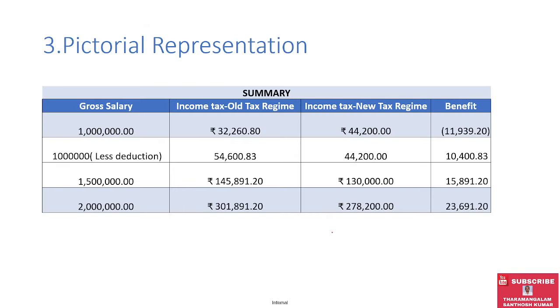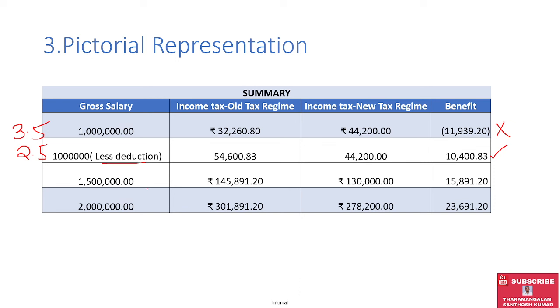So let me go to the summary of the pictorial representation which we have just watched. Here, for a 10 lakhs gross salary, I have simulated one with 3.5 lakhs deduction, and another with 2.5 lakhs deductions. With 3.5 lakhs deduction, we see that it is not beneficial to go for the new tax regime. And for 2.5 lakhs deduction, that is less deduction when compared to the first use case, we are getting a 10,400 rupees benefit.